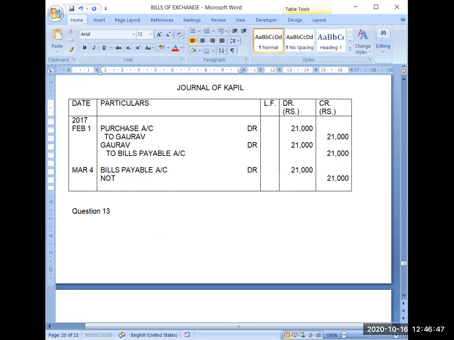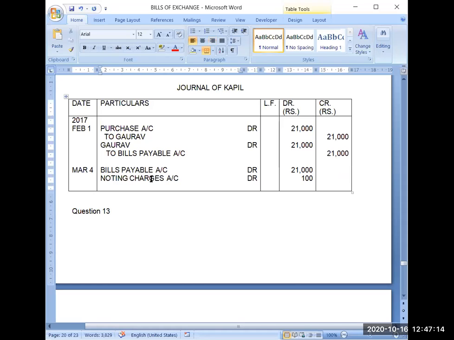So he will record this as an expense: noting charges account debit, rupees 100. Because we debit all the expenses and losses, noting charges is also a nominal account. So that's why this expense has been debited.